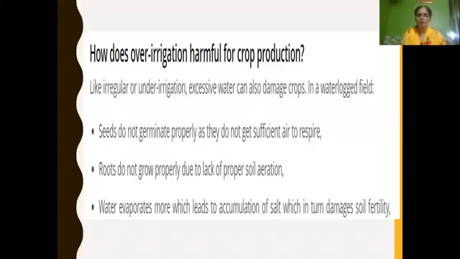Roots do not grow properly because soil aeration is less. Also, once the logged water evaporates, it leads to accumulation of salt. The salt present in the soil gets deposited on the surface, and it leads to salinity of the soil, which damages the crop.